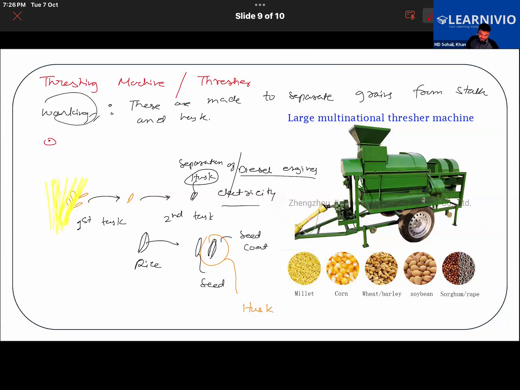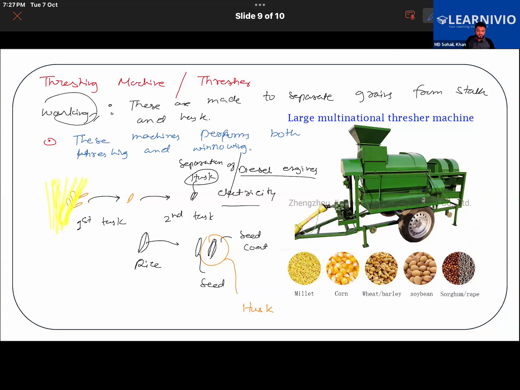The line I'm going to write is: these machines perform both threshing and winnowing. So that was all about threshing and the machine used for it.